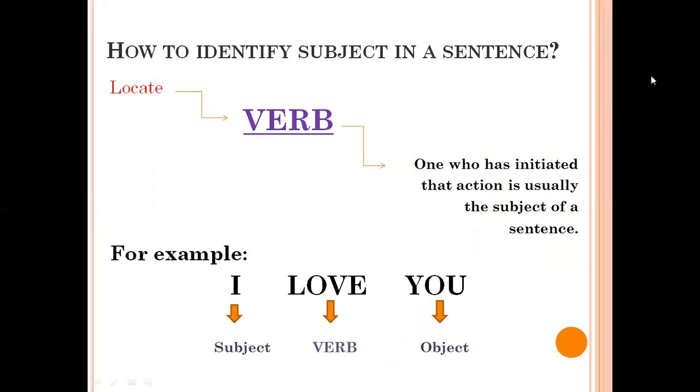Consider I and you as two people and love as a main verb. So the action of loving is being done by I and you is the one being loved. Therefore, I is the subject who loves you and you is the object being the receiver of I's love. I hope it helped you. Let us look into more examples.